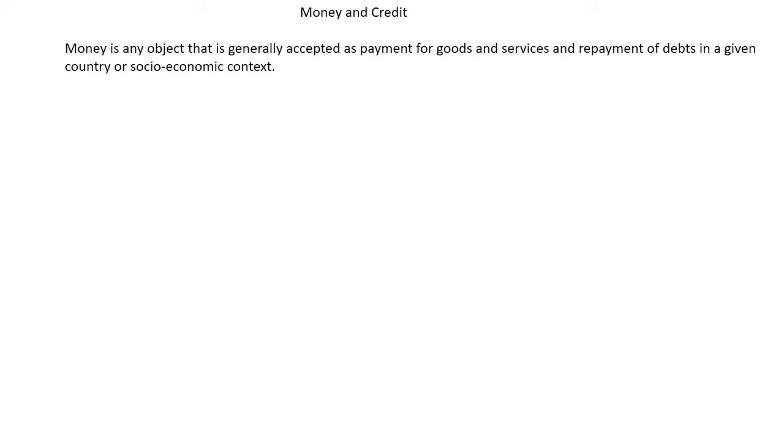So why do we need money? What is the reason we use money? What are the functions of money? First, a medium of exchange. That means money helps us to exchange anything easily. If we have got money, we can buy anything according to our choice.